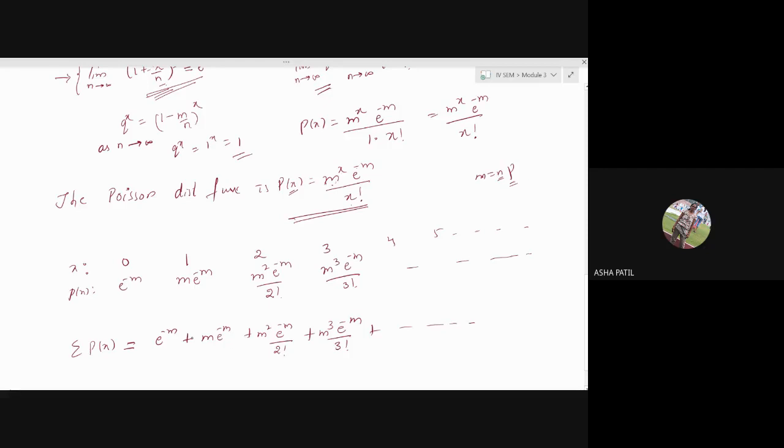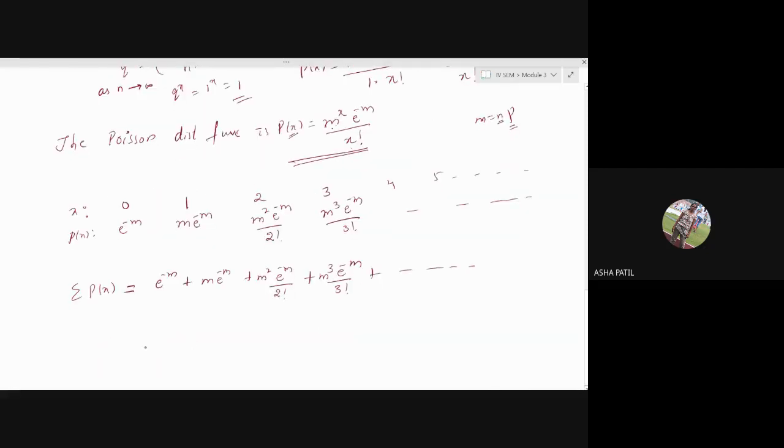How is it 1 now? We have to simplify it. I think e power minus m is common. We'll take it outside: 1 plus m square by 2 factorial, m cube by 3 factorial, and so on. What does the bracket term denote?